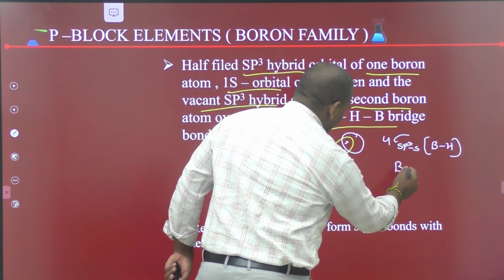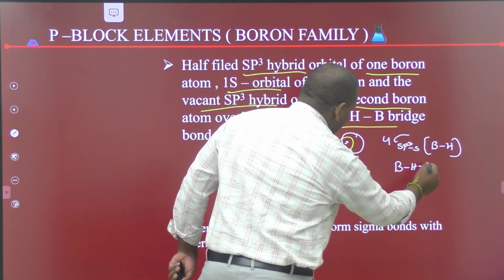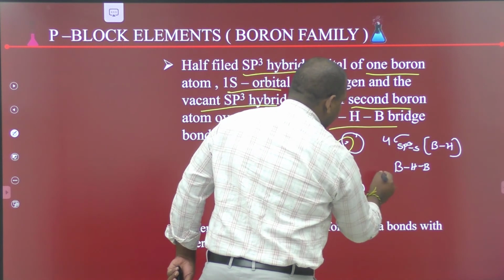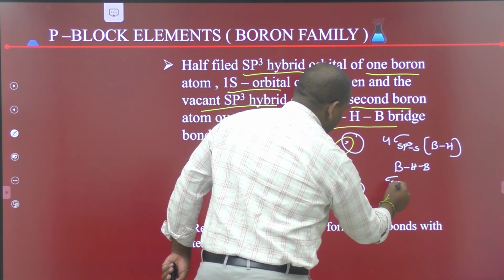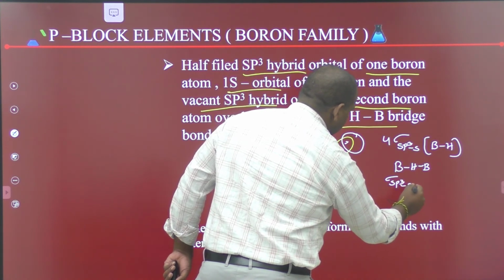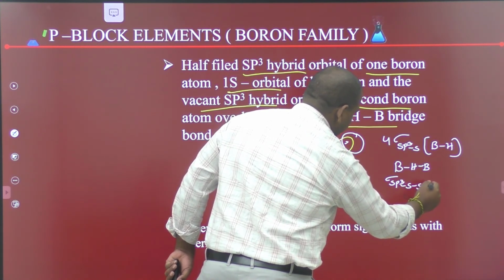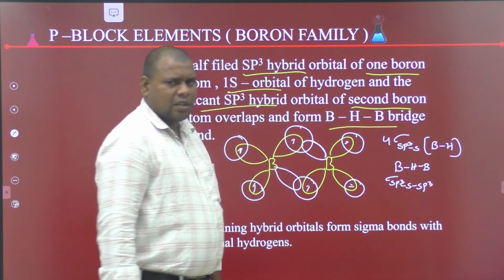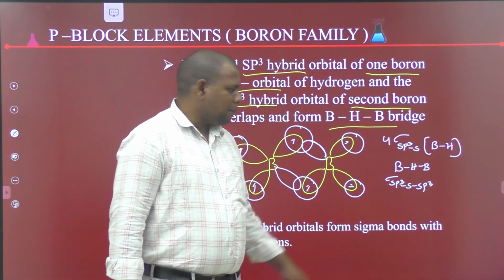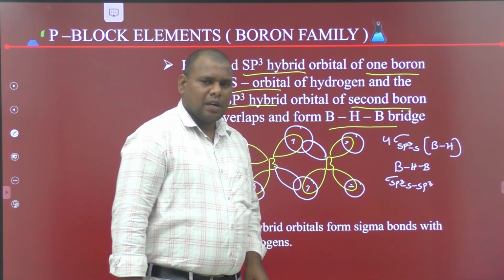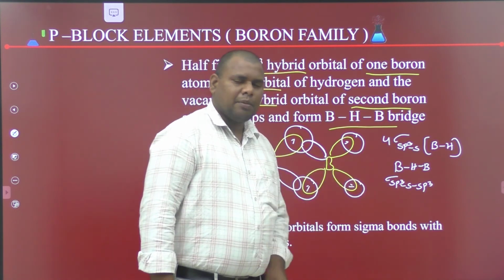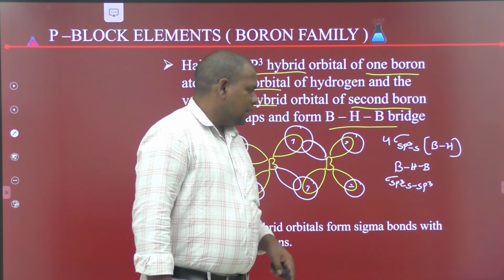This is overlapping between sp3, s and sp3.